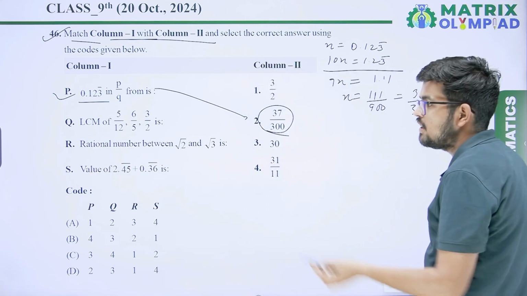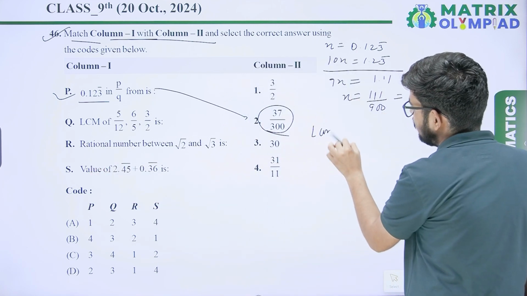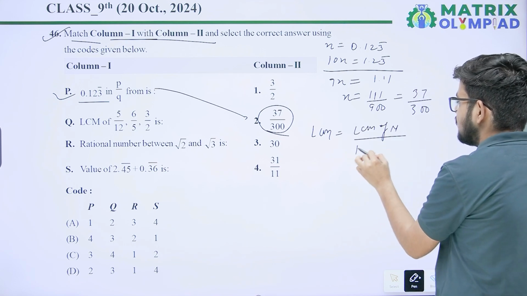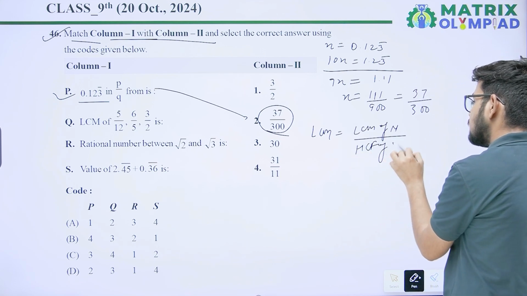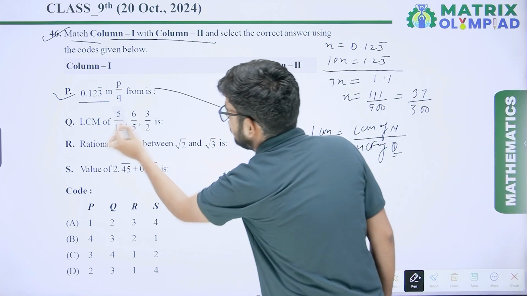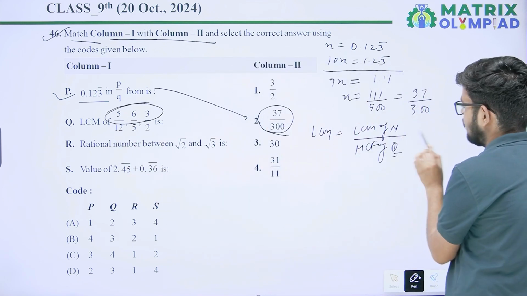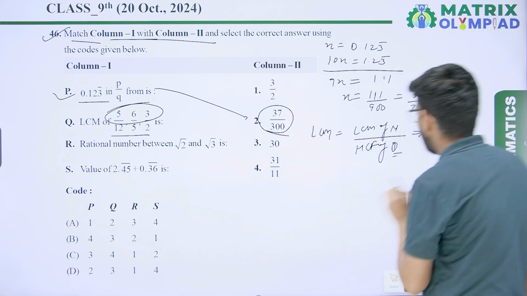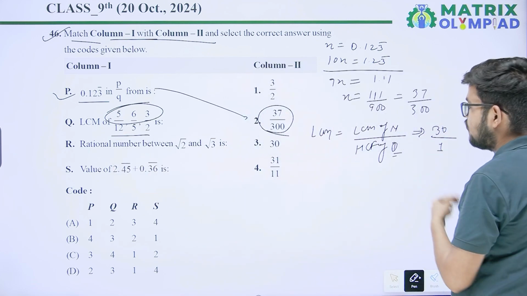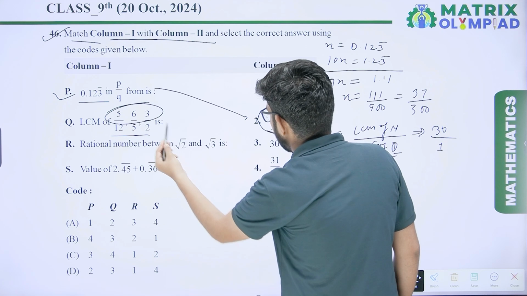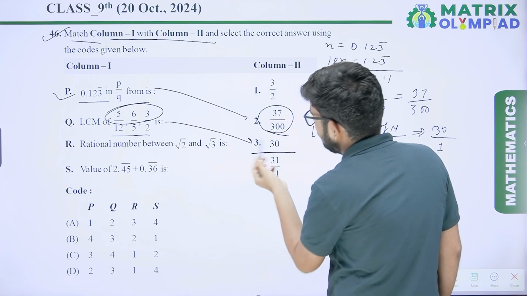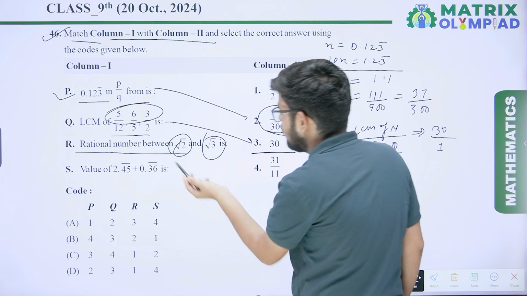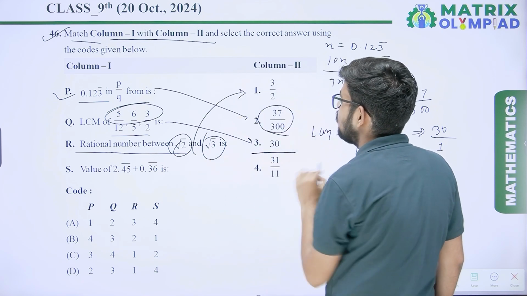Q, LCM of these fractions. So the LCM of fractions will be the LCM of numerators upon the HCF of denominators. So the LCM of numerators 5, 6, 3 is 30, and the HCF of denominators 12, 5, 2 is 1. So 30 upon 1, that is 30. So the LCM of these fractions will be option 3, 30. R, a rational number between root 2 and root 3. A rational number between root 2 and root 3 is 3 upon 2.